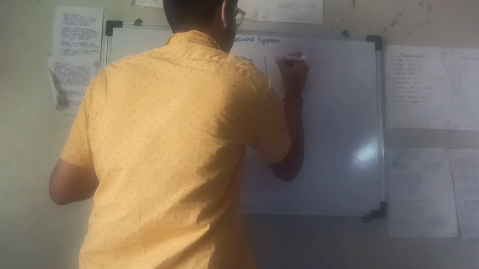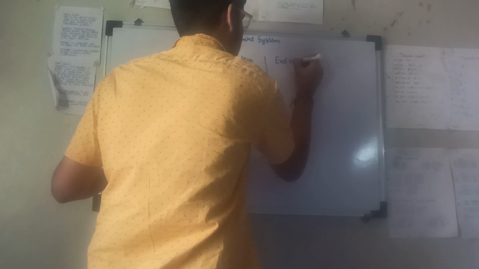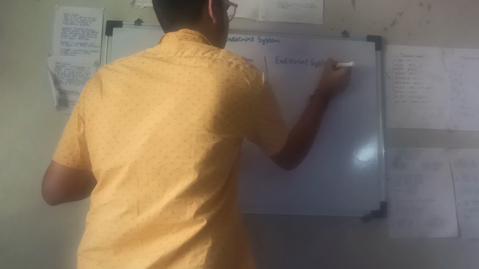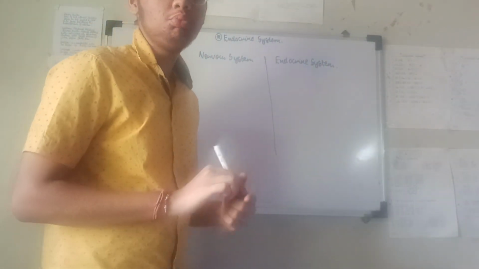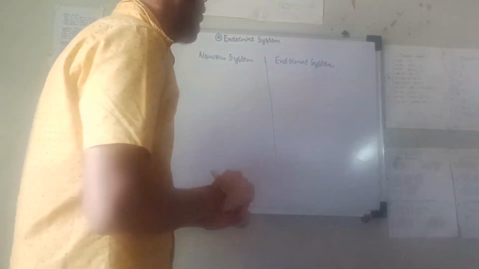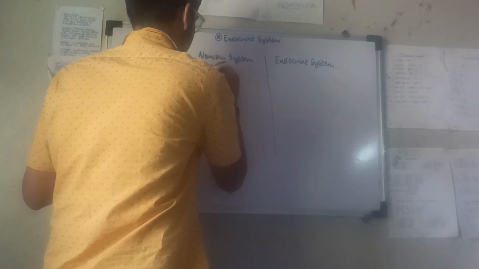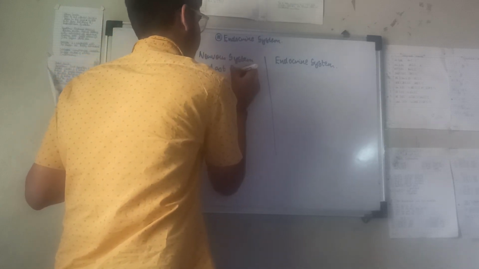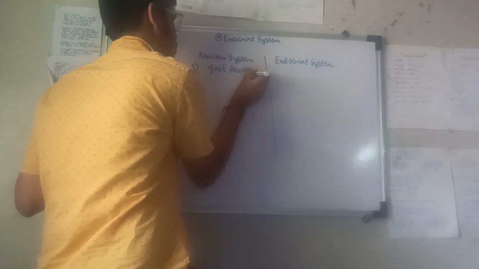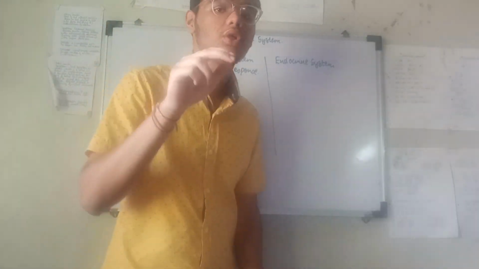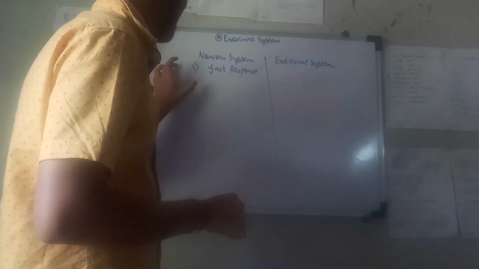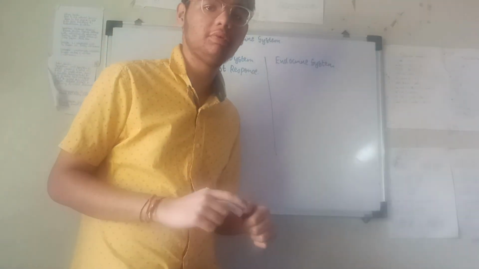This will be a basic video for class 10th and 11th as well. Endocrine system and nervous system. In the nervous system, the impulse is generated fast. There is a fast response. First point, fast response. What is a fast response? If we touch a hot iron, we will immediately remove our hand. That is a fast response which everybody knows.